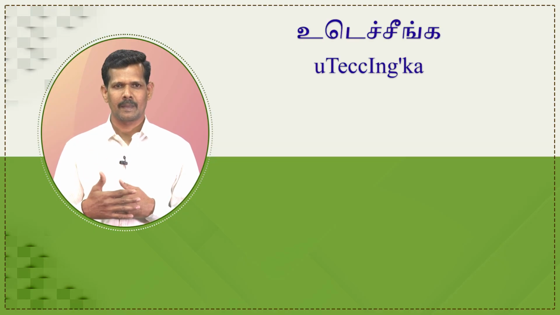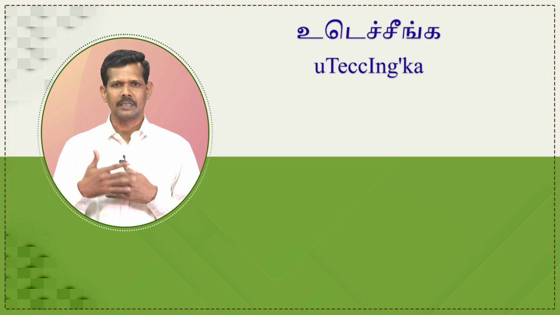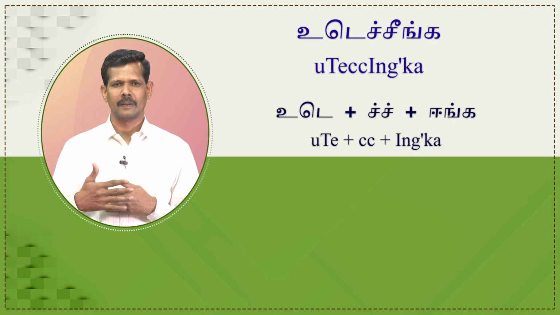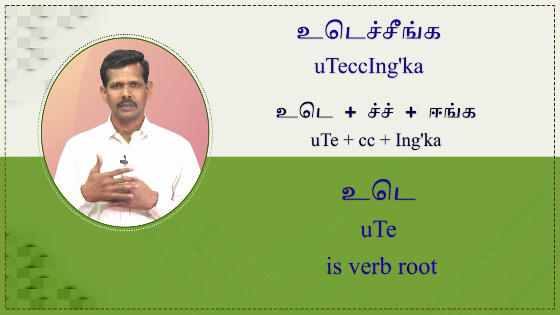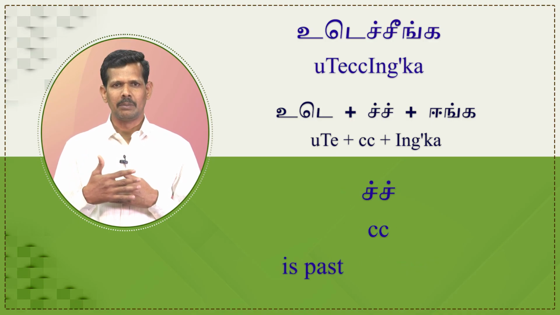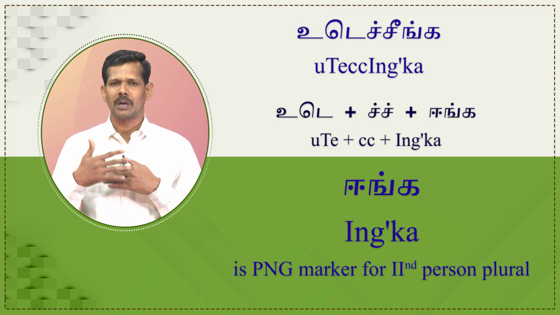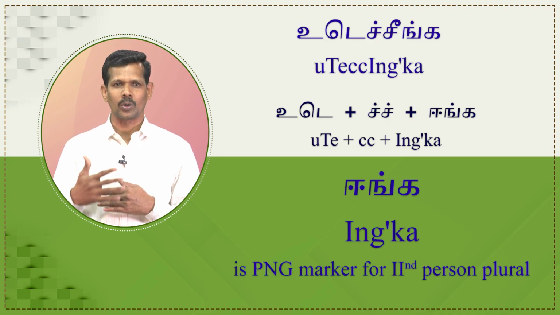Let us see the next example. உடைச்சீங்க. The word உடைச்சீங்க is segmented as உடை plus WH plus ஈங்க. Here உடை is verb root, WH is past tense marker, ஈங்க is PNG marker for second person plural.